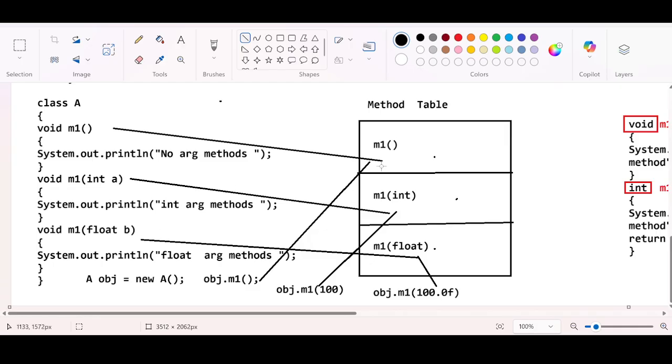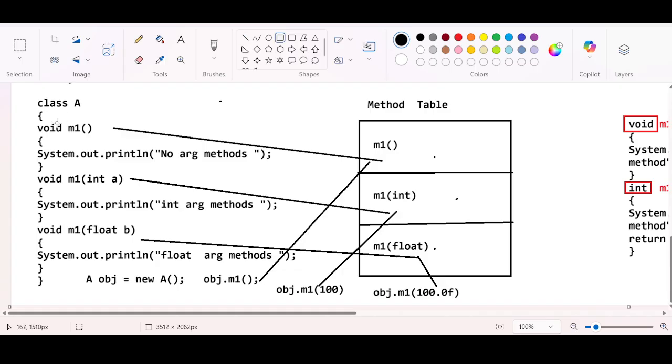You may be thinking why this method table is used, since it can directly call. That is the question, right? This is the concept of compile time polymorphism. Now I will introduce some cases where there will be an ambiguity. That ambiguity will be resolved with the help of the method table. We are going to see that. For now, this is how the call will happen.